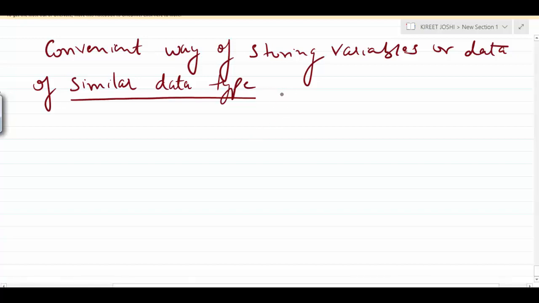If we want to store the data separately, then it will require so much memory. It will consume too much memory space. So instead of that, we just declare an array and it stores all the variables in the specified array.